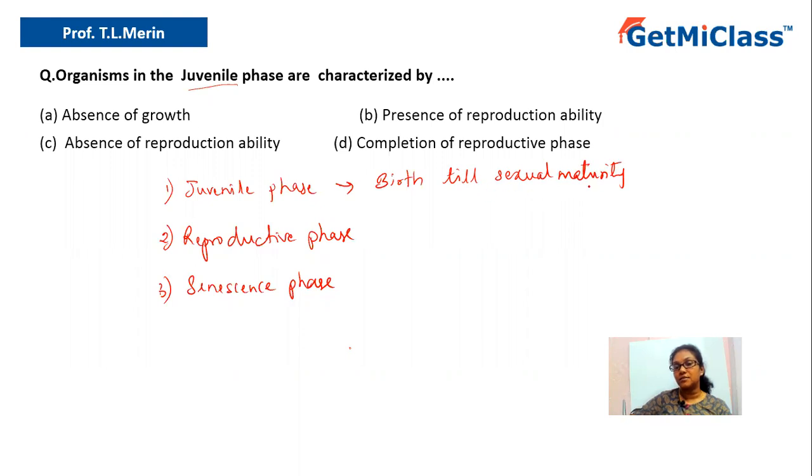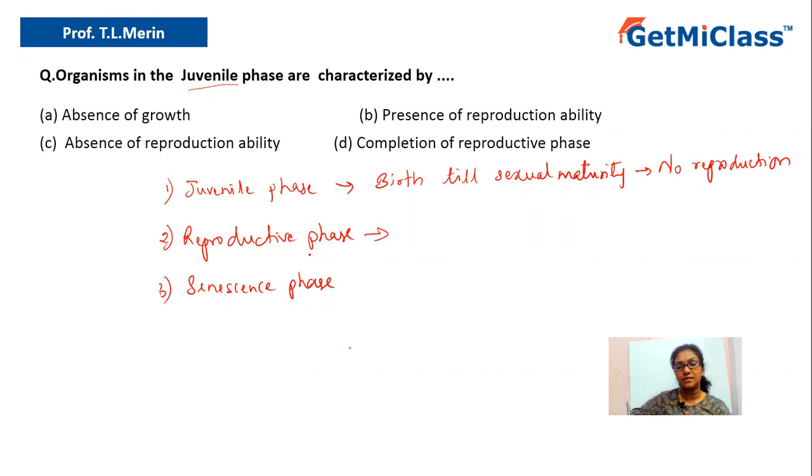Though it attains sexual maturity, it cannot reproduce. So here, no reproduction. Because once it attains sexual maturity, it will immediately enter the reproductive phase, that is the next phase.